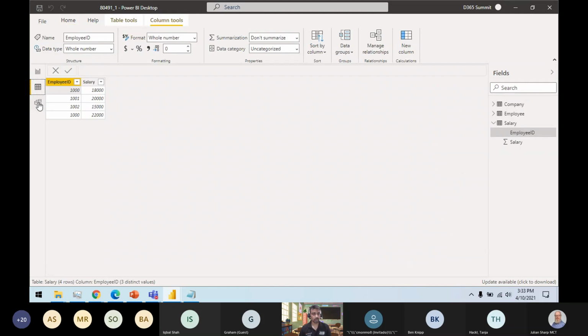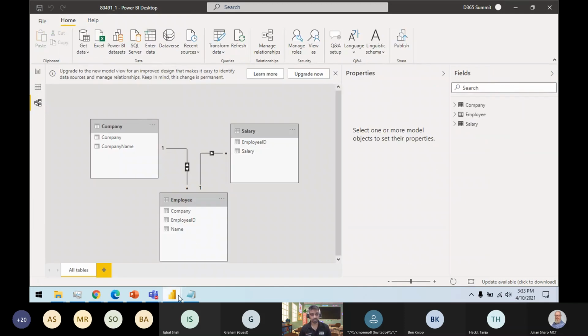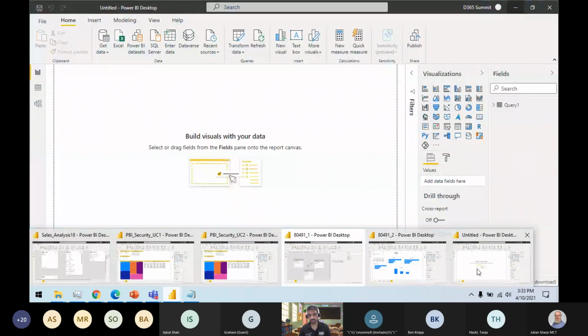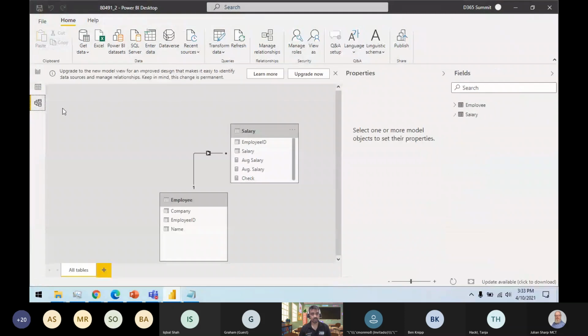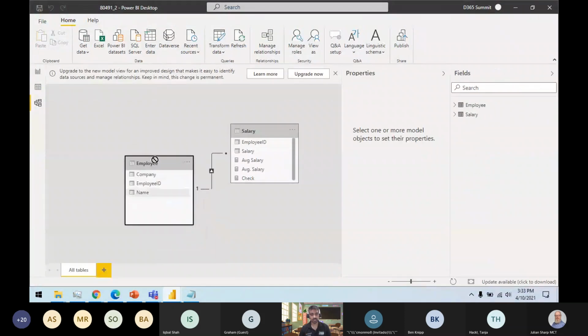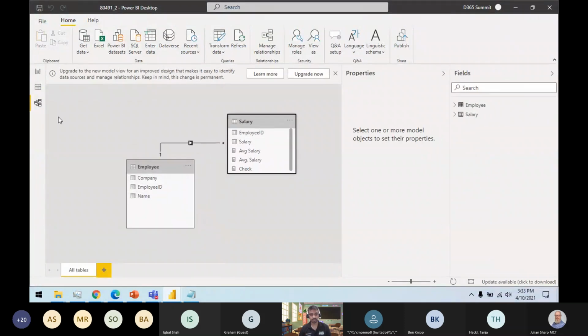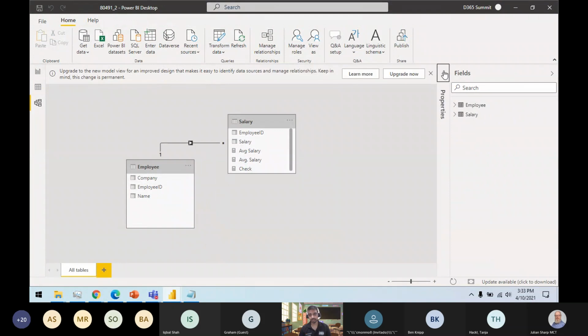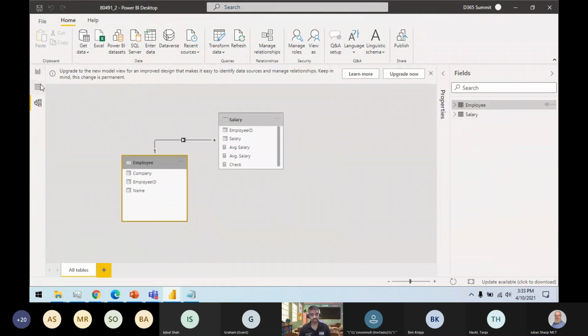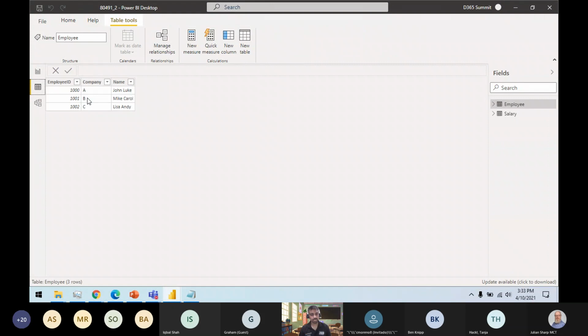And how is my model created? Now let's go to the other file, which is very simple. I have the employee table here, the same employee table with company name, company information, and the salary information.